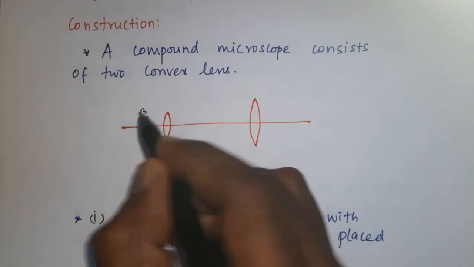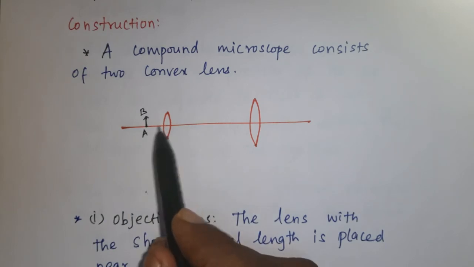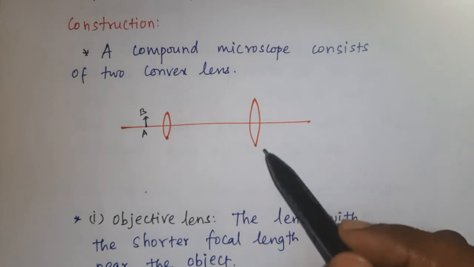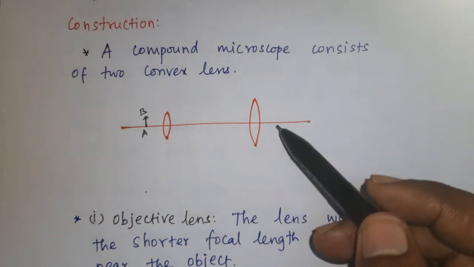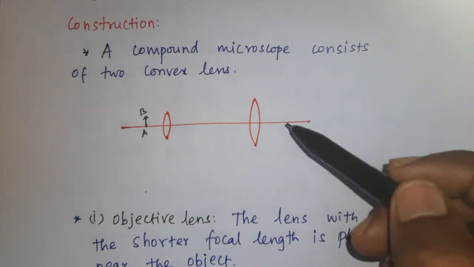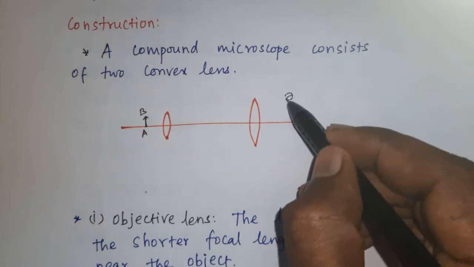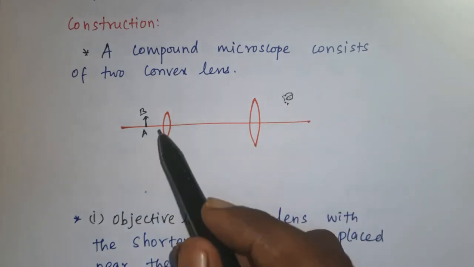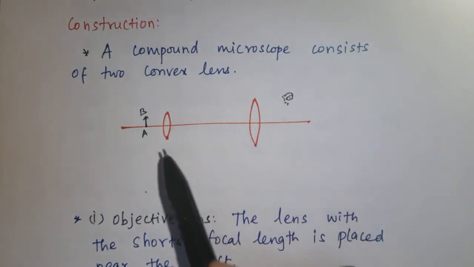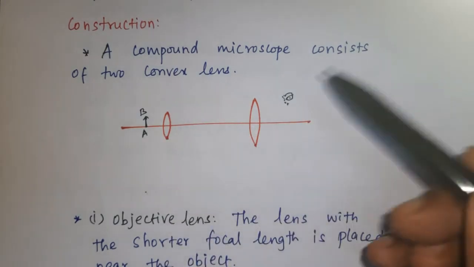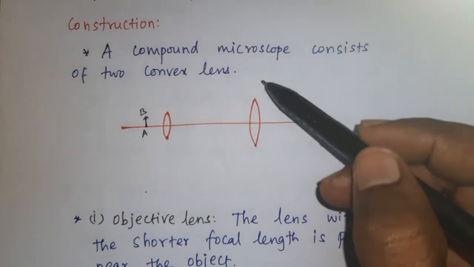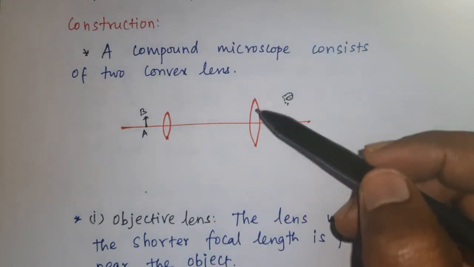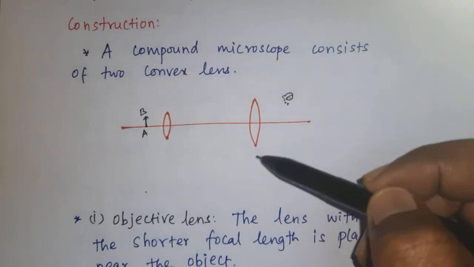AB is the object. The lens placed near the object is the objective lens. This is the eye lens, which is placed near the observer's eye. The objective lens has a very small focal length, but the eye lens has a larger focal length and a larger aperture.